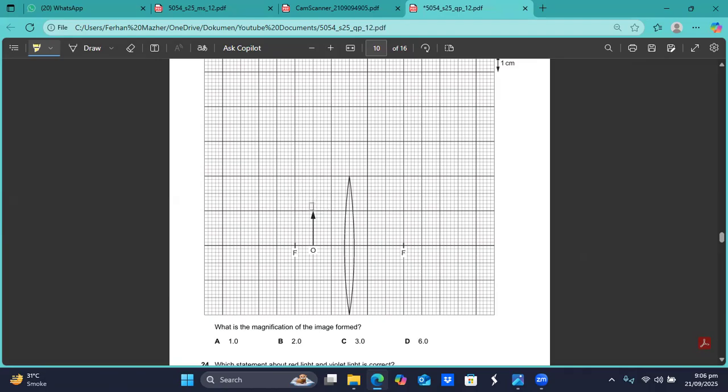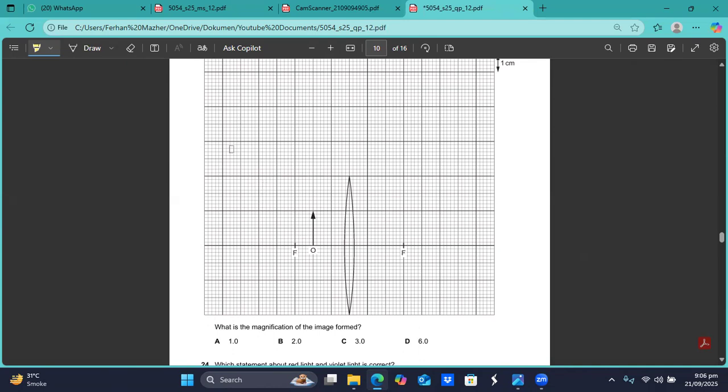The first ray starts from the head of the object, goes parallel to the principal axis, then passes through this F on the other side. Then you prolong it behind. The other ray starts from the head of the object, passes through the optical center, and then you prolong it behind. Where these prolonged lines behind the object intersect, the image is formed.